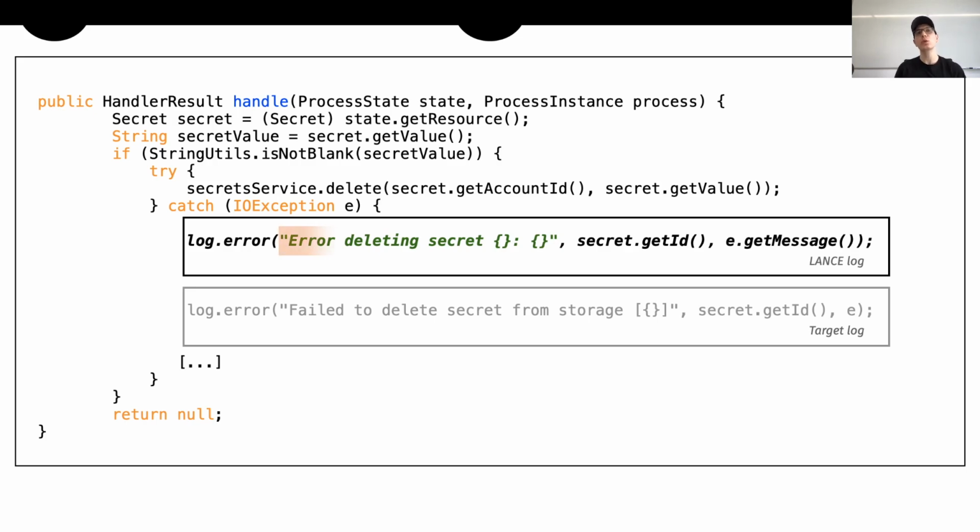In this case, what we have in orange is the log message predicted by LACNE, while what we have in green is what LACNE was supposed to predict. And if we have a look at these two messages, of course, strictly speaking, we don't have a correct prediction because the token of these two messages are different. But still, what LACNE suggests is meaningful given the context of the try-catch and the context of the method.